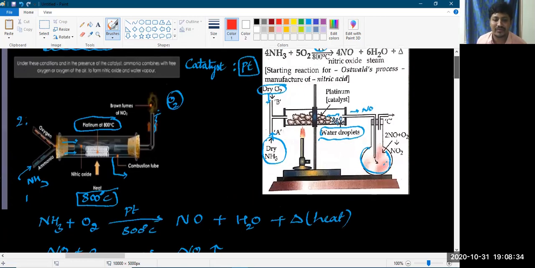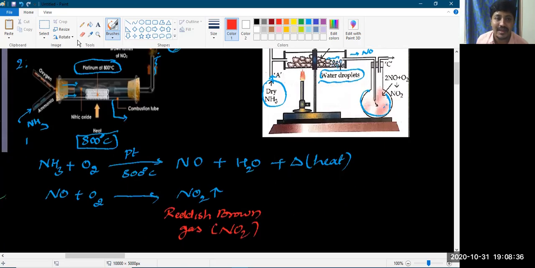This is what we call catalytic oxidation of ammonia. Initially we have to take 1:2 parts of oxygen gas, because oxygen gas takes part in the chemical reaction in the second step also. That is the reason we should always take 2 parts of oxygen. Ammonia gas, when treated with oxygen in the presence of platinum at around 800 degrees centigrade, gets converted into nitric oxide along with water vapor.